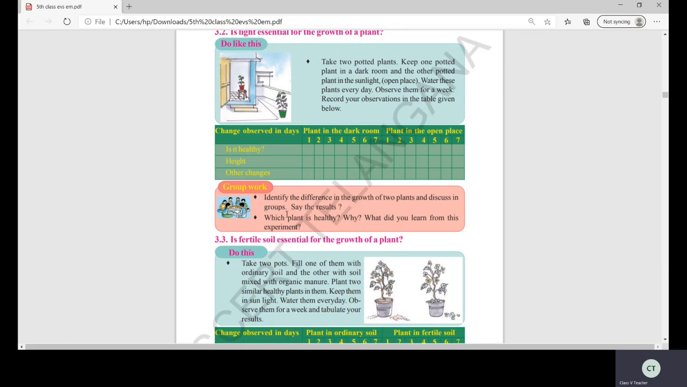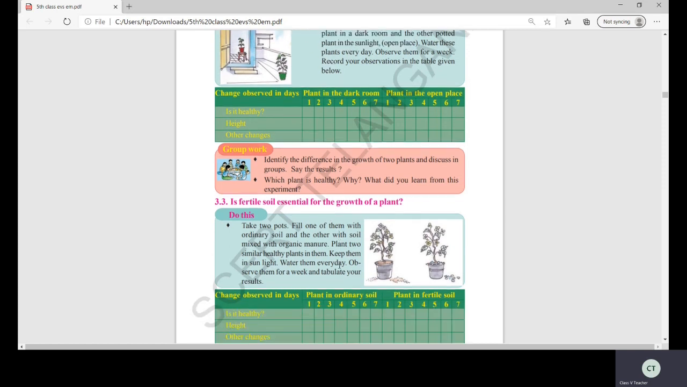Now, here is a group work. Identify the differences in the growth of two plants and discuss in groups. Say the results. Okay. Now, which plant is healthy? Why? Yes, obviously, I said no. The plant which grows in the outer space will be healthy because the plant needs sunlight. What did you learn from this experiment? What do we learn from this experiment? That means the plant needs sunlight. Now, 3.3. Is fertile soil essential for the growth of a plant?